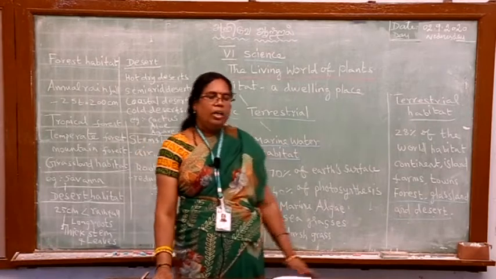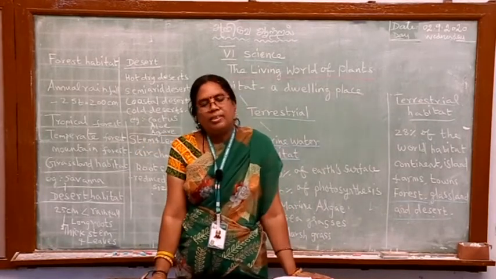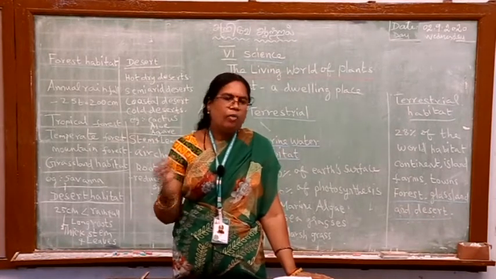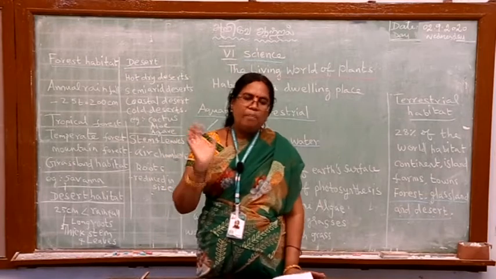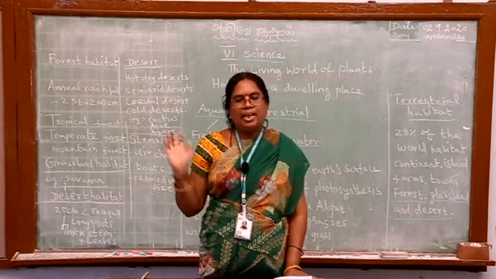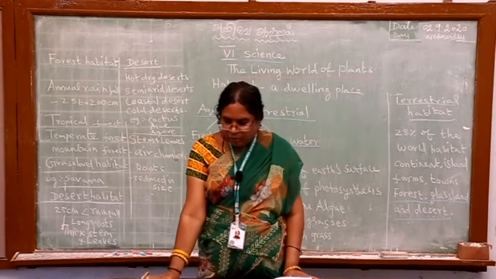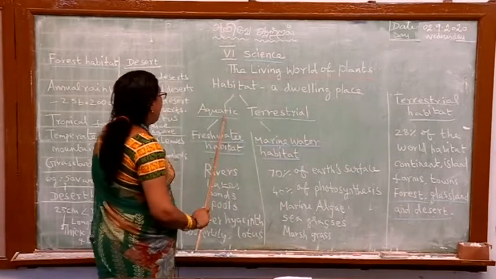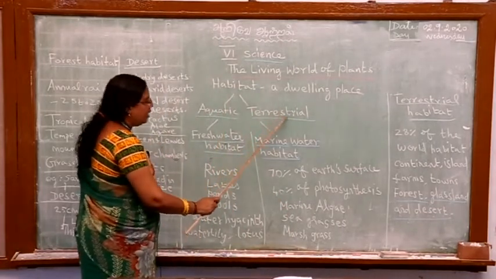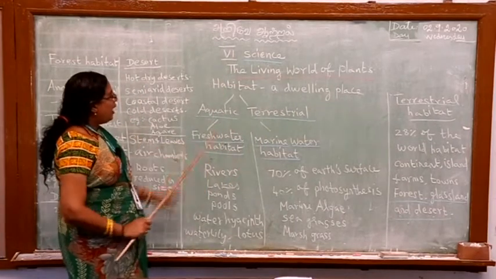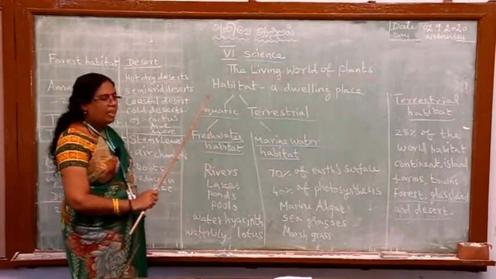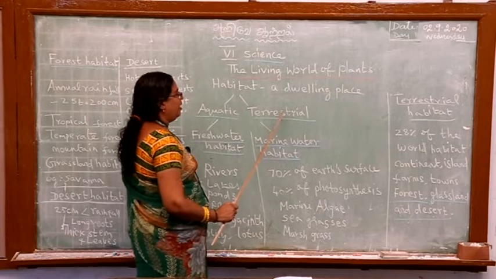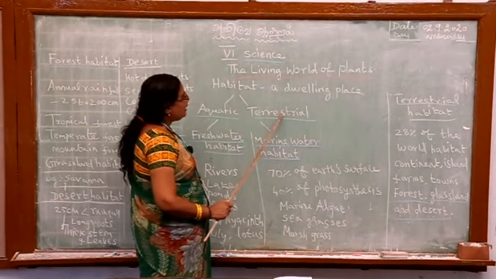For example, if we take lotus, where does it grow? It grows in water. It is an aquatic plant. So, what is its habitat? Water is its habitat. According to the type, there are two types of habitat: aquatic habitat and terrestrial habitat. Dwelling place, if it is in water, we can call it aquatic habitat. If it is on the land, we can call it terrestrial habitat.